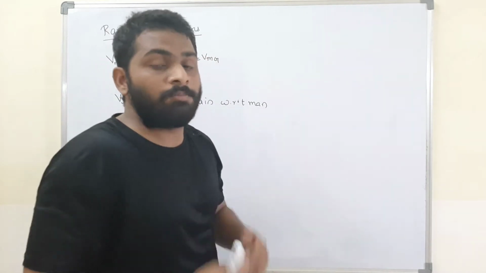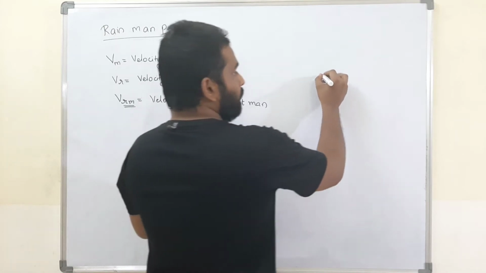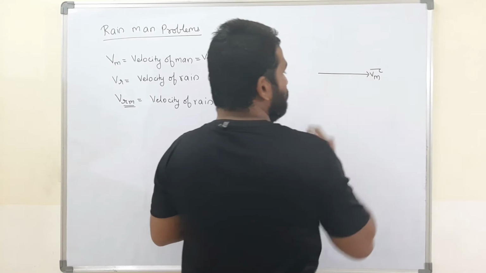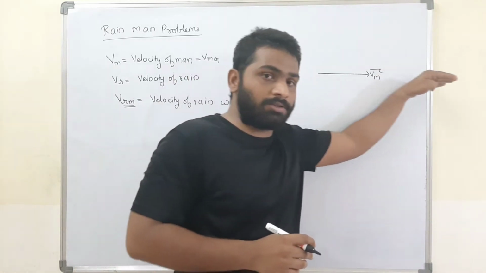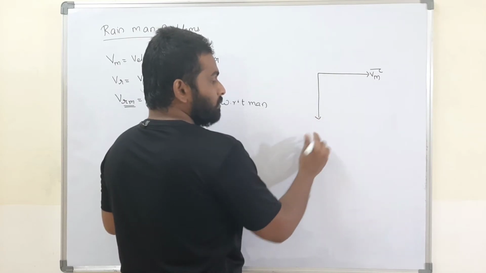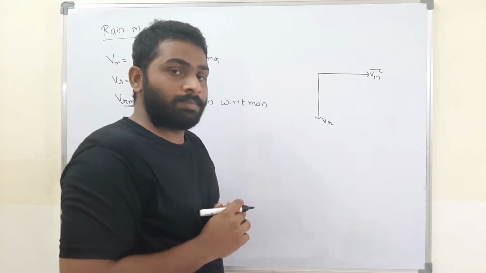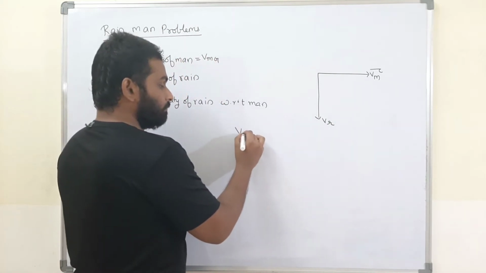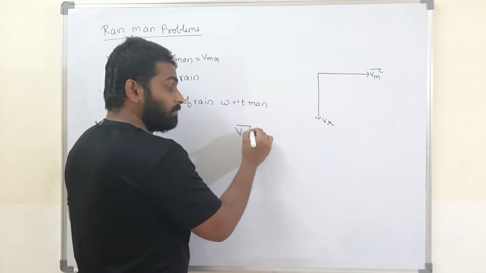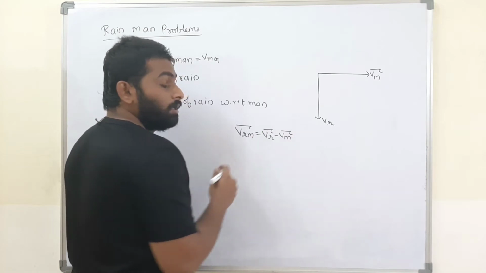Now how to solve this type of problems? This is important. See here, this is the velocity of man in this direction. The man is moving in that direction. And this is the velocity of rain vertically downwards. Now what is Vrm? The velocity of rain with respect to man. That means Vr bar minus Vm bar.